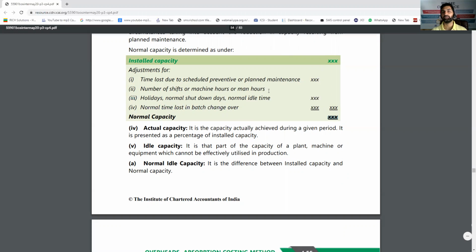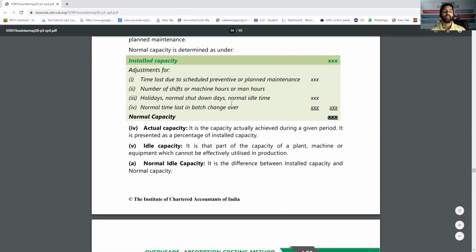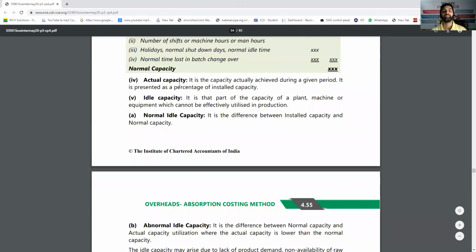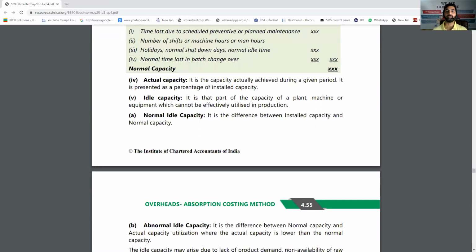Of course, it depends on company to company. The same machine having an installed capacity of, let's say, 30,000 hours per annum may have a normal capacity of 28,000 for one company and 29,000 for another. Actual capacity is the capacity actually achieved in this year. If I was not having that much demand, so only 60% capacity used in this year is the actual capacity.